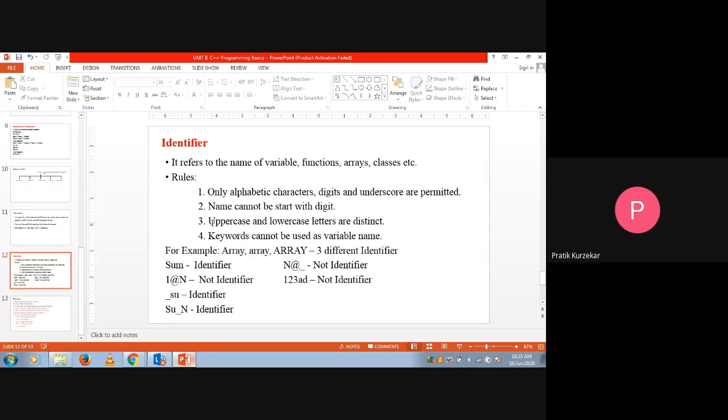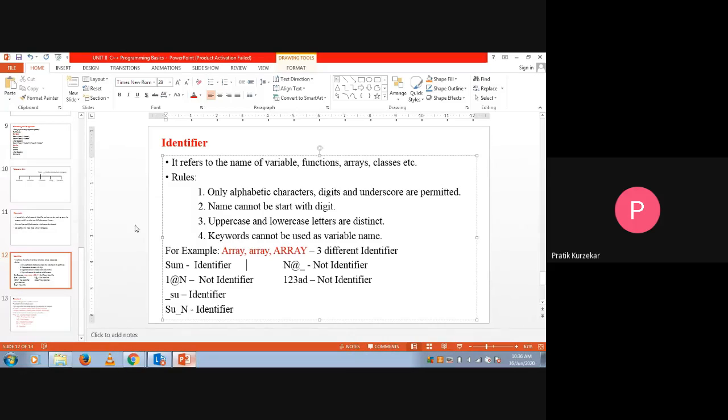Now the third rule says that if uppercase and lowercase letters are present, they are treated as different. For that, see the example of array. Even though the spelling is the same, we are using a combination of uppercase and lowercase, so it becomes three different identifiers.